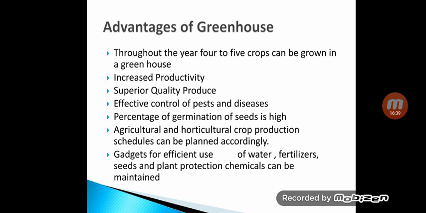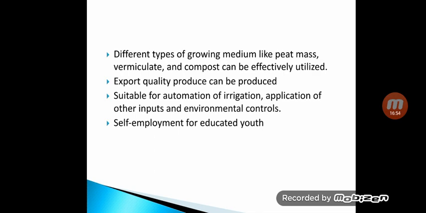These can be easily maintained in a greenhouse rather than an open field where anybody can touch that equipment. In greenhouse, as it is closed, there is security. Also, different types of growing mediums like peat moss, vermiculite, and compost can be effectively utilized inside the greenhouse.